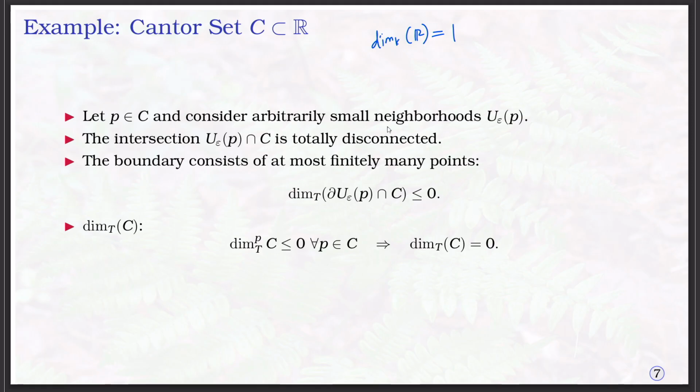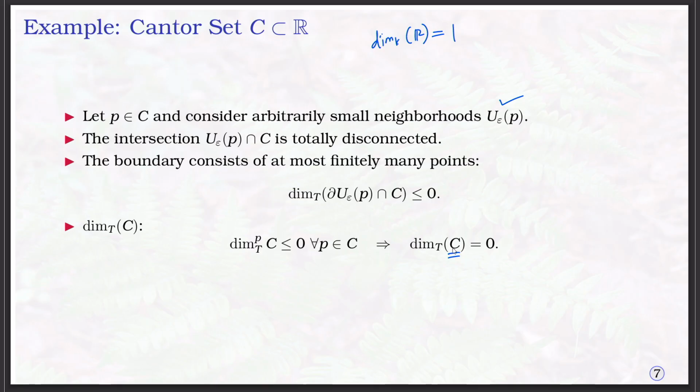and consider an arbitrarily small neighborhood of P with radius epsilon. The intersection of this ball neighborhood and the set C is a totally disconnected set, because C does not contain any interval. The boundary consists of at most finitely many points. Therefore, the topological dimension of the boundary intersection is less than or equal to 0, which implies the topological dimension of the Cantor set is 0. This is the simplest way of verifying that the topological dimension of the Cantor set is 0.